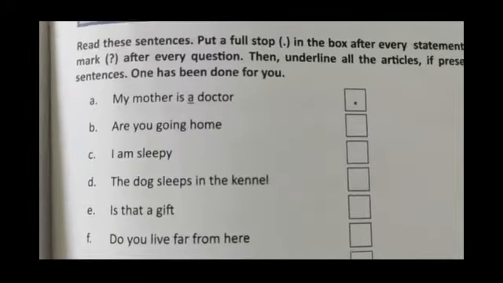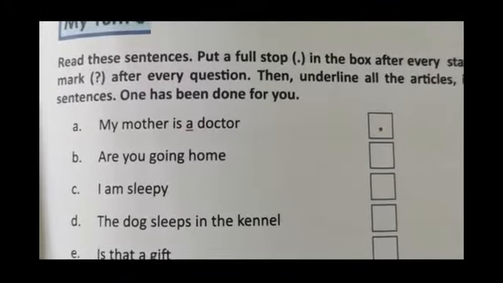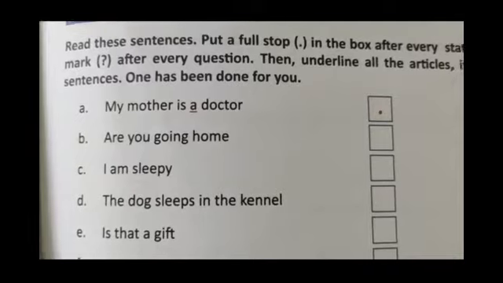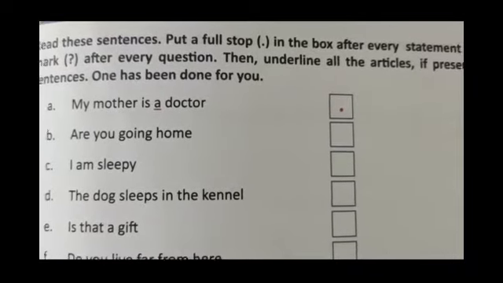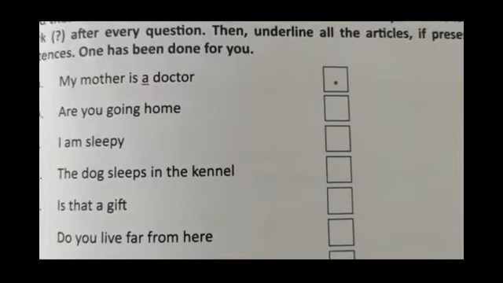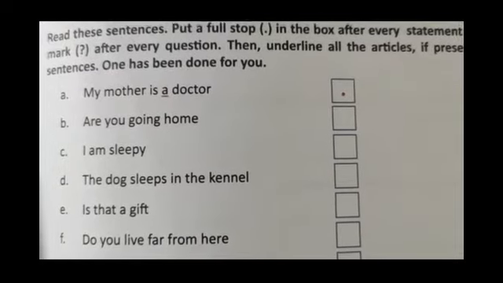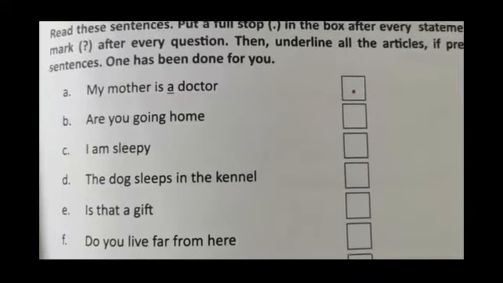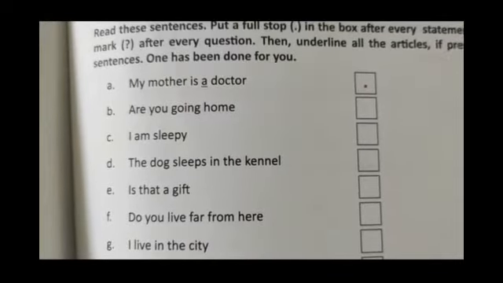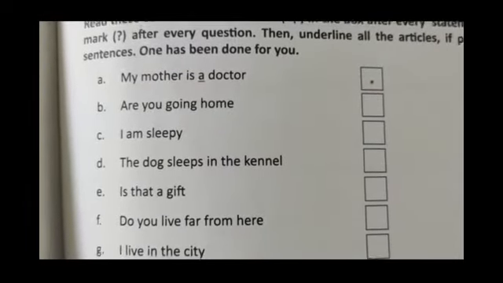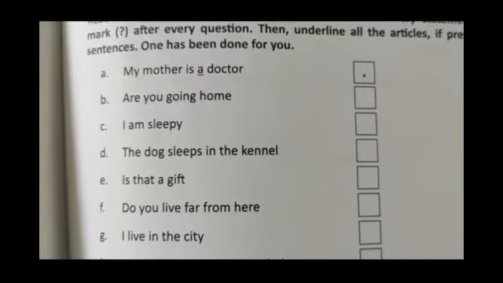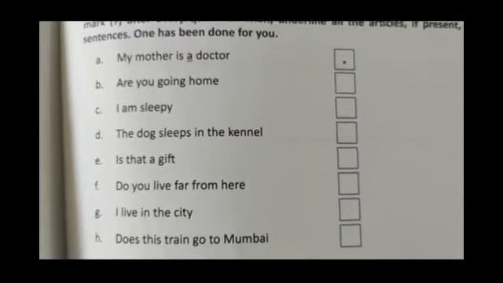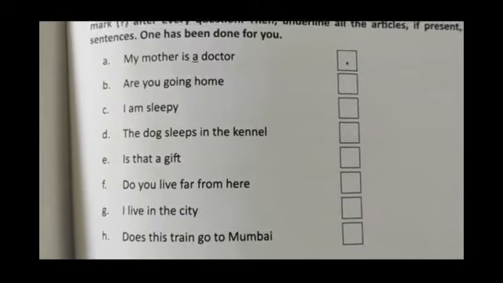All right, see, one has been done for you. First one is, my mother is a doctor. So it is telling you something. That means it is a statement. So you will put a full stop in the box. Small boxes are given to you where you will put a full stop or question mark. Alright, so here it is a statement, so there is a full stop, and in this statement there is the article a, so it is underlined. Alright, जरूरी नहीं है कि बेटा आर्टिकल आए, कभी कभी आता भी है, कभी कभी नहीं आता. So just see where it is and then you will underline.